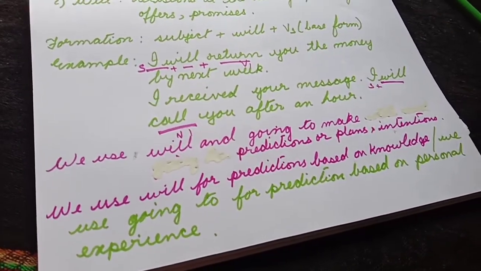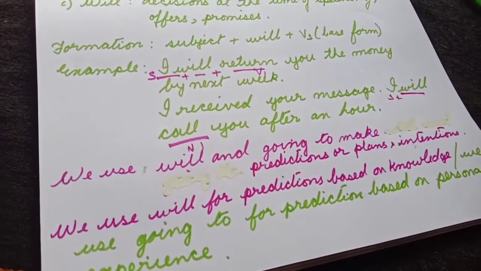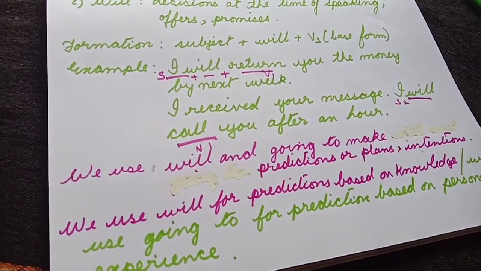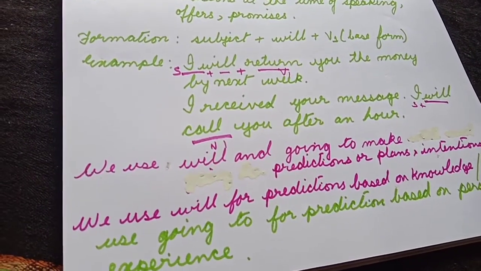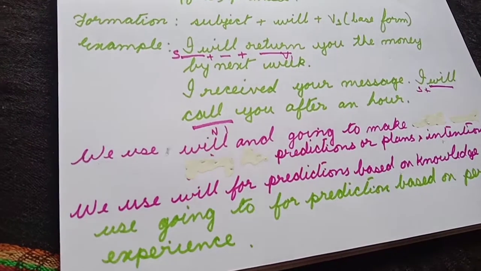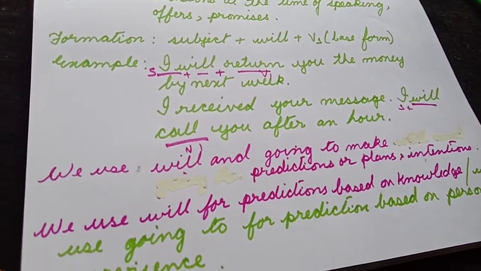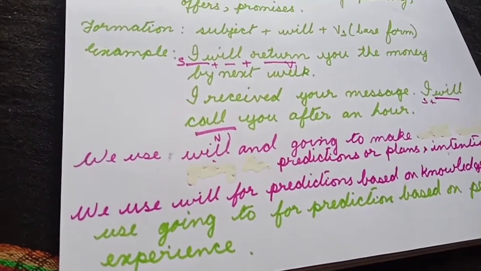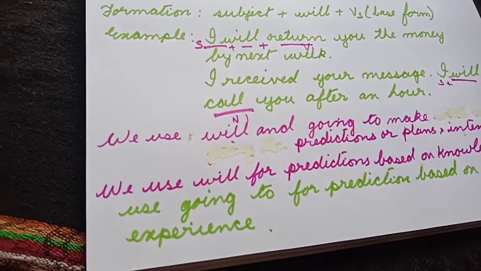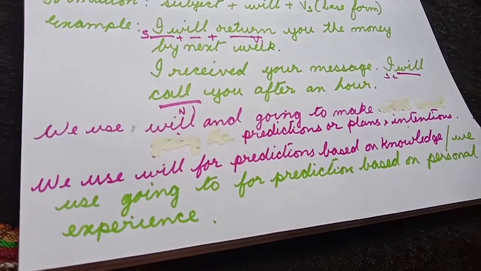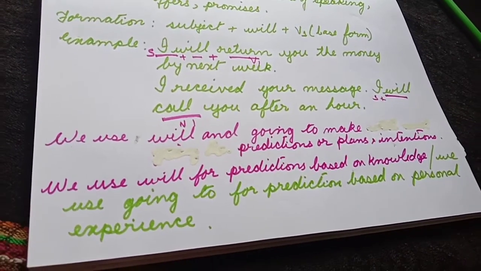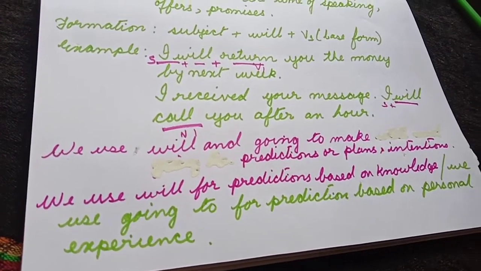Now will and going to can be used interchangeably for predictions, for expressing intentions and plans. For example, I am going to return you the money by next week is also correct. So we can use them interchangeably. However, there is a slight difference between the going to form and the will form. Now let's understand the difference.